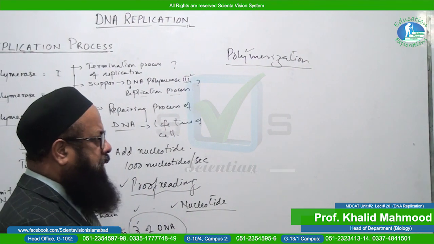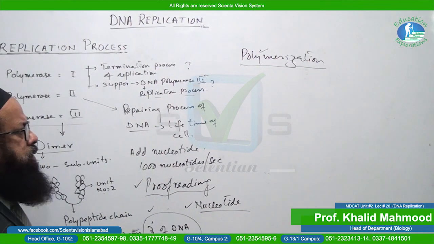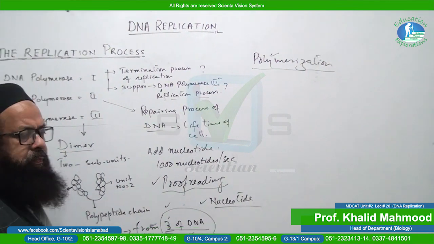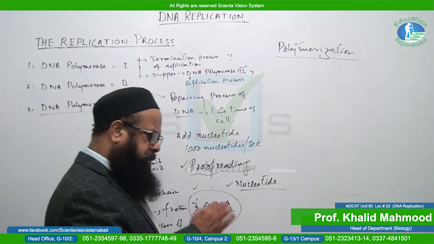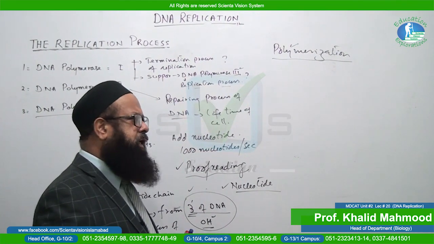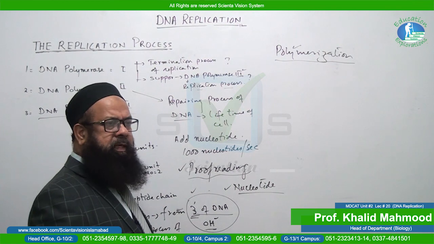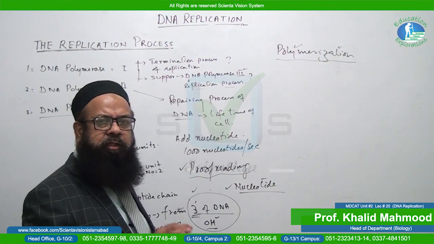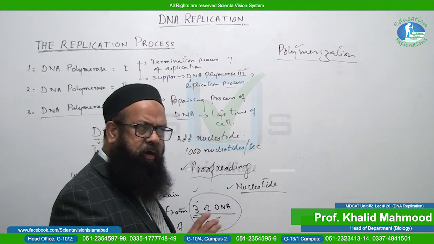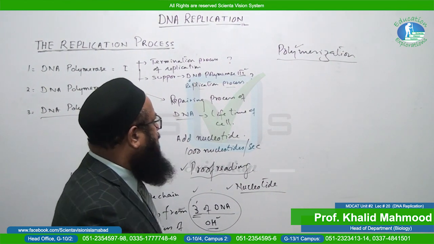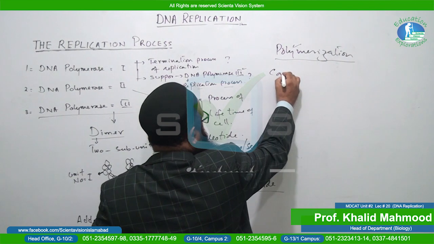You know that DNA polymerase 3 is the main replicating enzyme, but one important point is to be noted: DNA polymerase 3 cannot initiate the process of replication on its own. It needs a complementary strand.